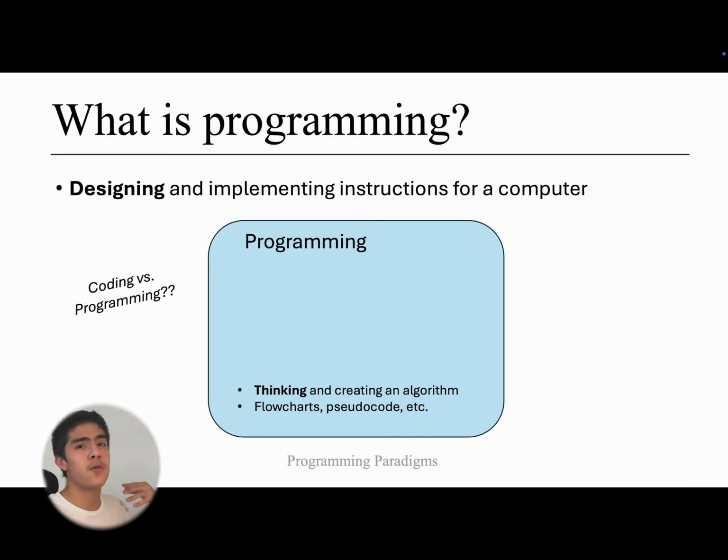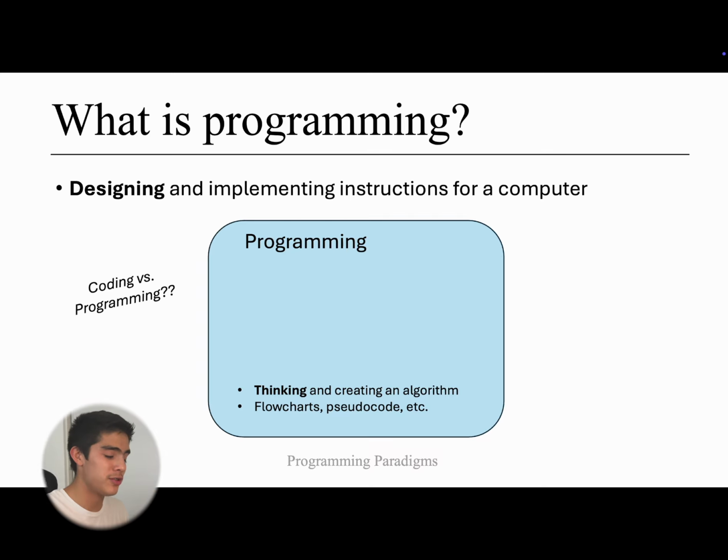It's just like if I were a chef making a recipe. The recipe for making, let's say, pasta is my algorithm, with emphasis on the actual depth of the step-by-step instructions. If I were to make some recipe and I just say, get out the pasta and now cook the pasta, now you have pasta, that wasn't that specific. But if we were actually specific and said all the materials to get out, the sauce to get out, and what temperatures to use, that really makes those precise step-by-step instructions, which is the algorithm. In essence, programming is the thinking and creating of the algorithm.